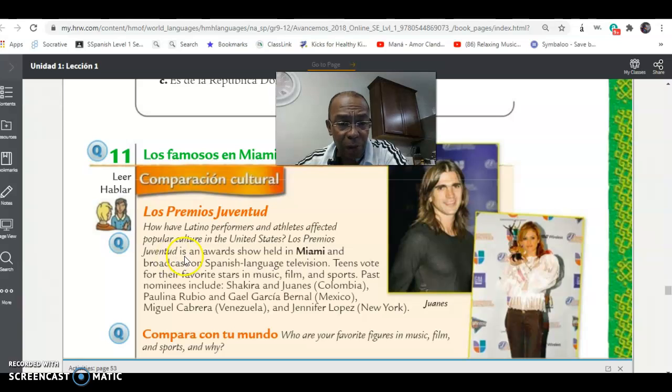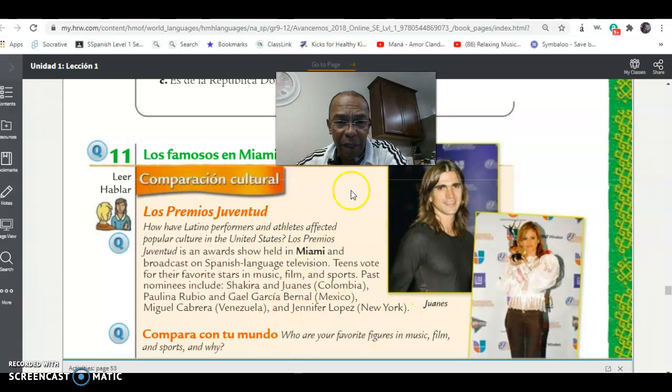Premios Juventud is an awards show held in Miami and broadcast on Spanish language television. Teens vote for their favorite stars in music, film, and sports. Past nominees include Shakira and Juanes. They both are from Colombia. Paulina Rubio and Gael García Bernal from Mexico. Miguel Cabrera from Venezuela, and of course, Jennifer Lopez from New York.